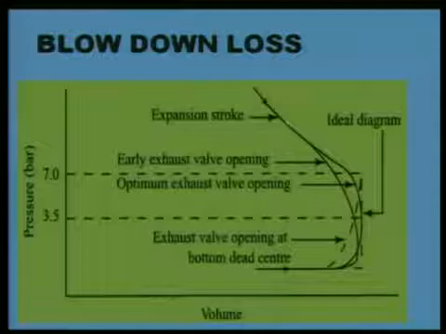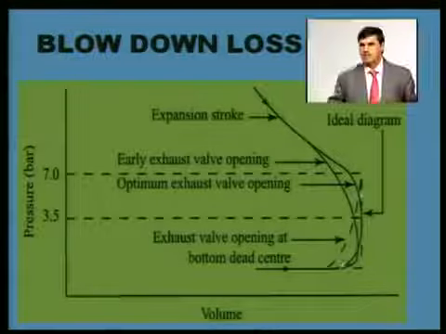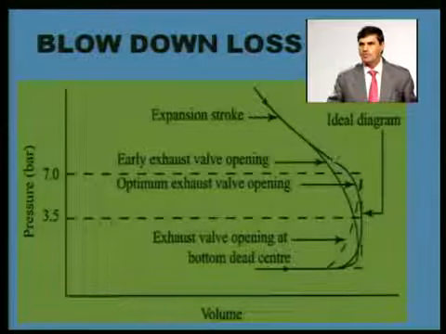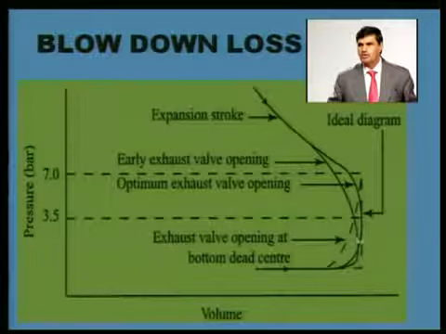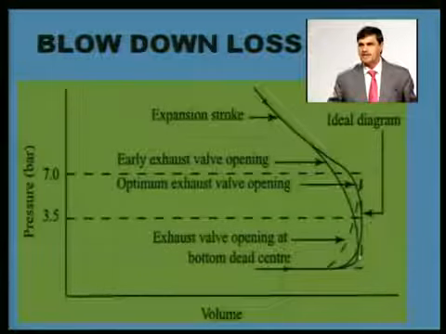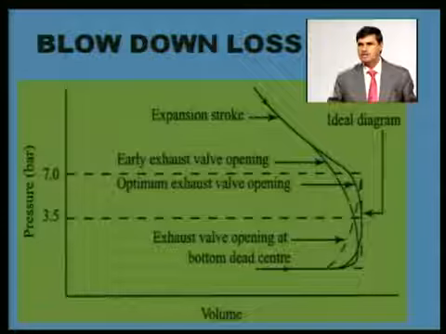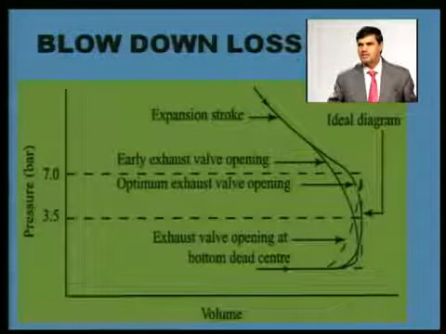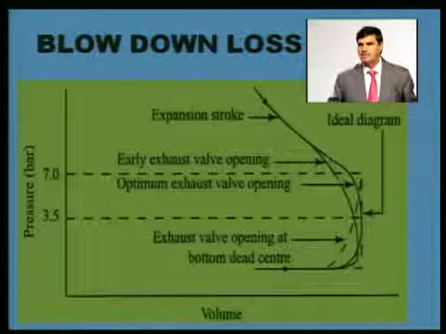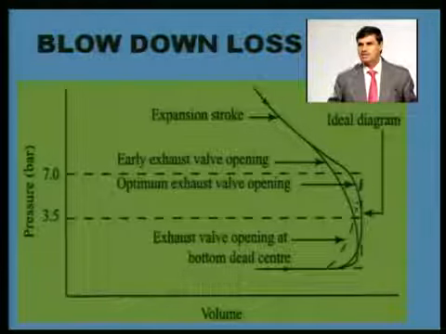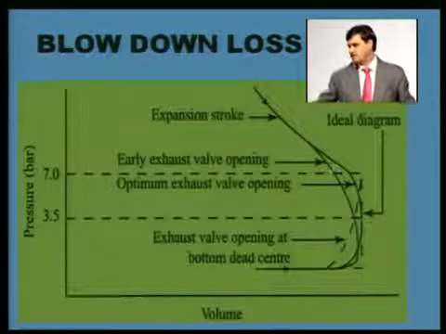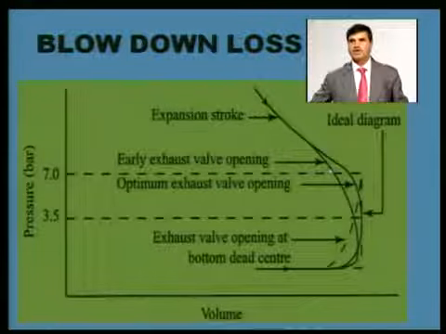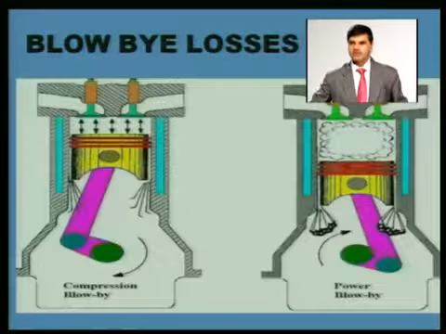Hypothetically this expansion would have followed this line, but when we open the exhaust valve before bottom dead center, the line which is followed during the expansion process is this lower line. So this difference is loss of power. In the PV diagram, this loss is due to this blow down, because we have opened up the exhaust valve before bottom dead center, and all the energy of the burnt products has not given power to the piston.